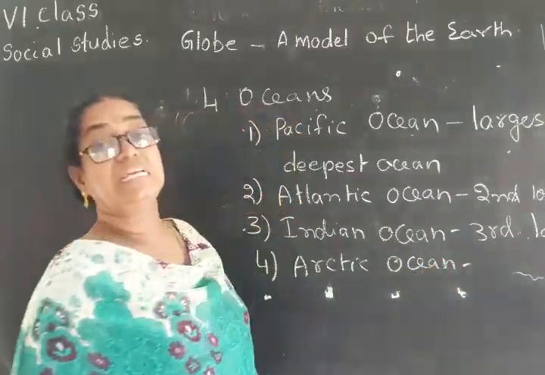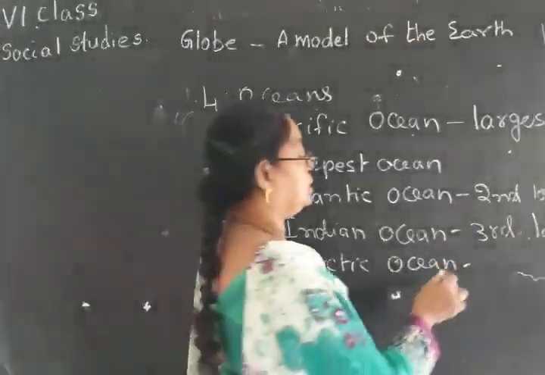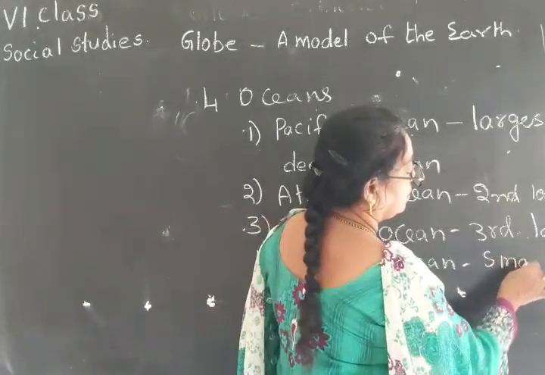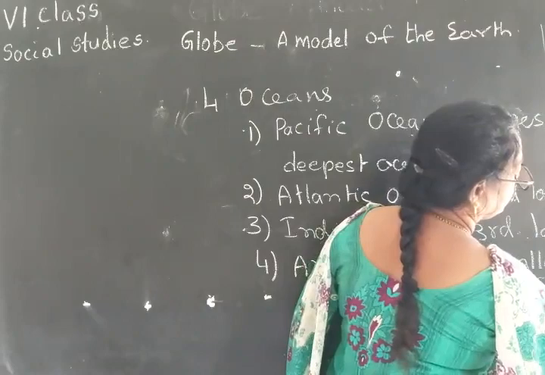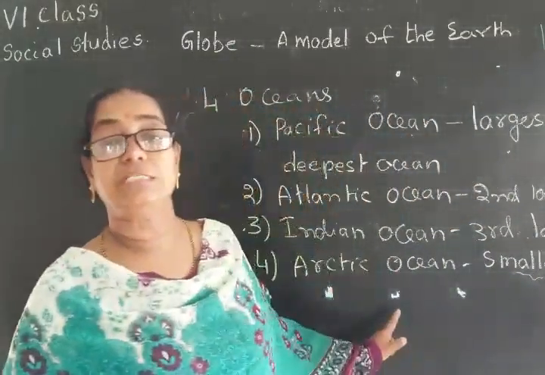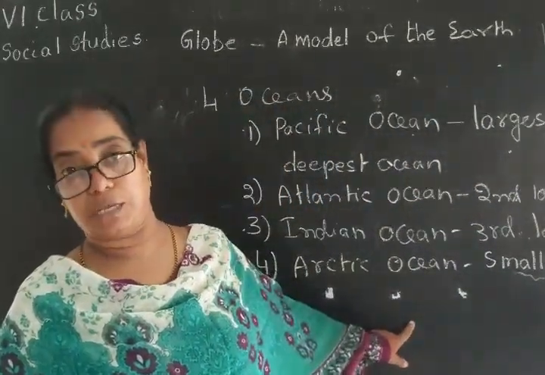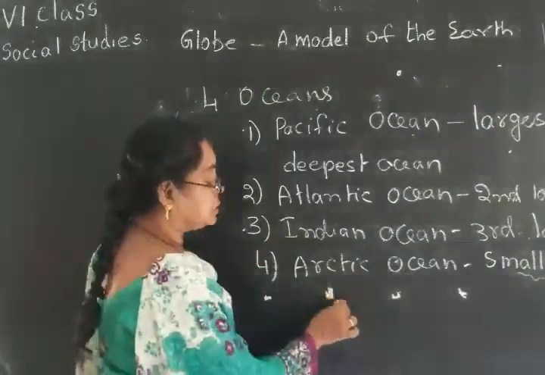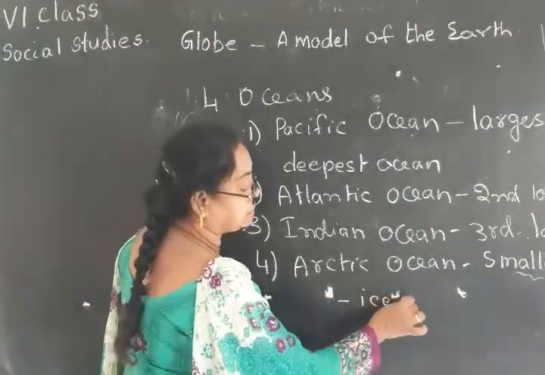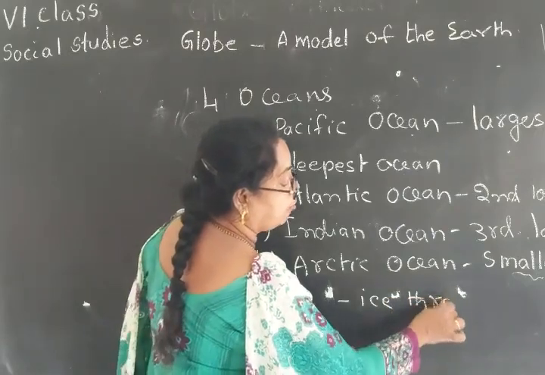The Arctic Ocean is the smallest ocean and it is covered with ice throughout the year.